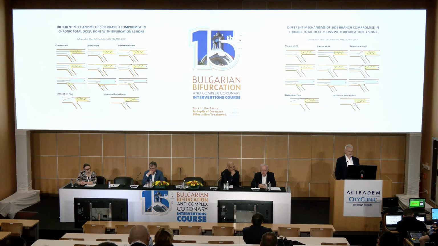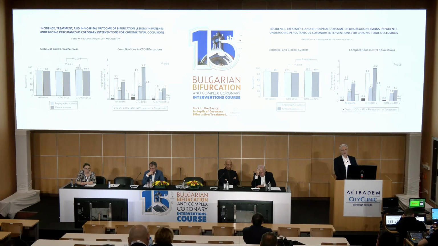You have the plaque shift and the carina shift, but in the CTO setting you can have the subintimal shift, you can have a dissection flap that comes from subintimal wire tracking, or, as we know very well, you can have intramural hematoma, which are much less frequent or maybe non-existent in a non-CTO bifurcation setting.